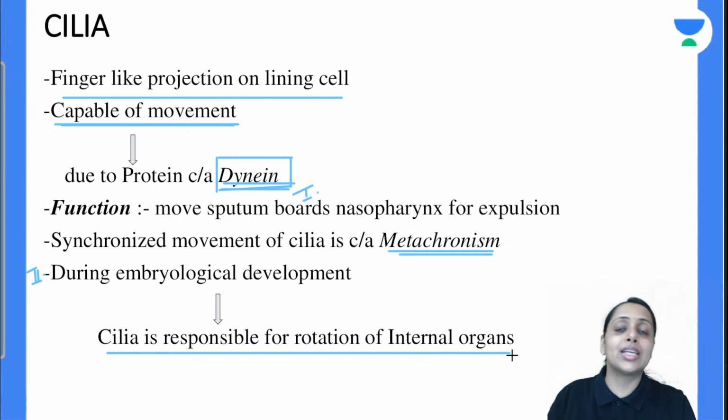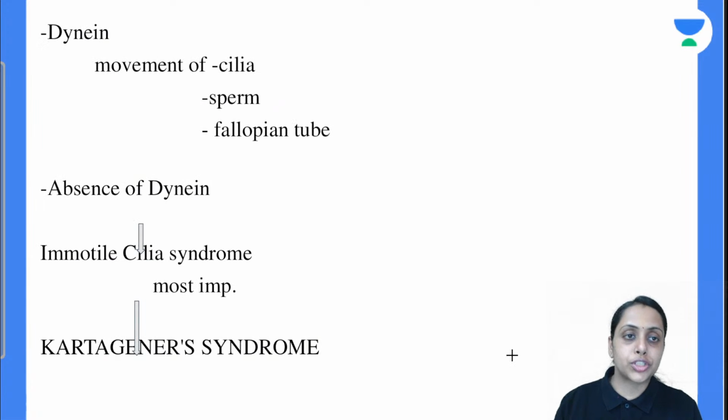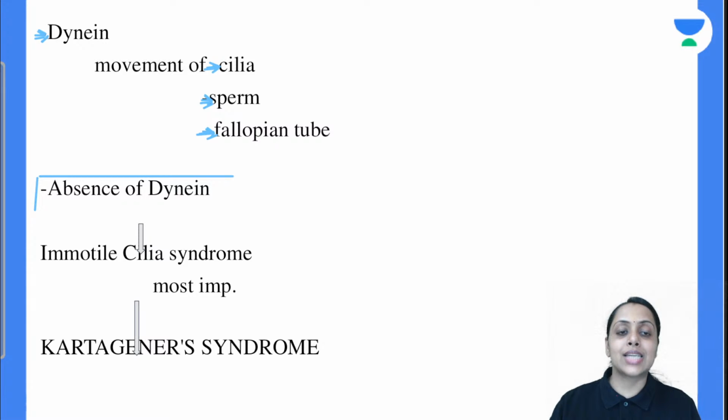Means our internal organs are initially in a different position, but due to ciliary movement they rotate and come to their actual position. So dynein is important for ciliary movement. Besides that, it is also important for the movement of sperm as well as the fallopian tube. Now coming to the clinical aspect, that is absence of this dynein.